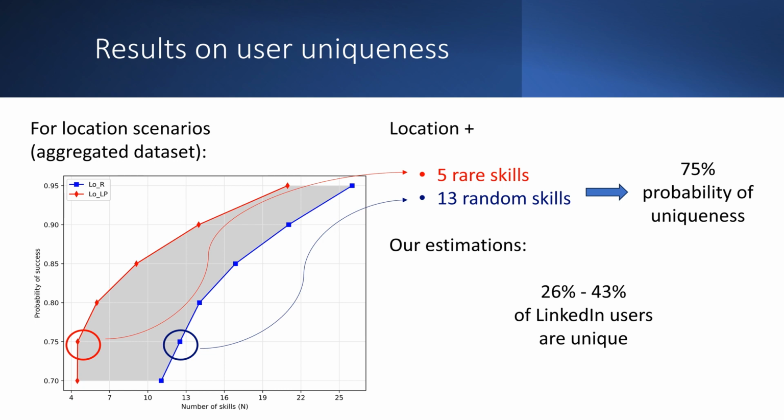Taking the results when taking the skills at random, and taking into account the portion of users on LinkedIn that report more than n skills, for each point we estimate the number of users that are unique on the whole LinkedIn system. Our results suggest that between 26 and 43% of LinkedIn users globally list a unique combination of location and skills.